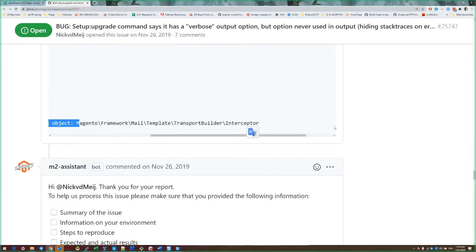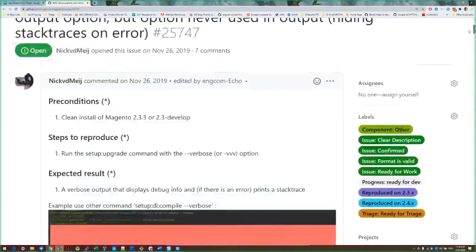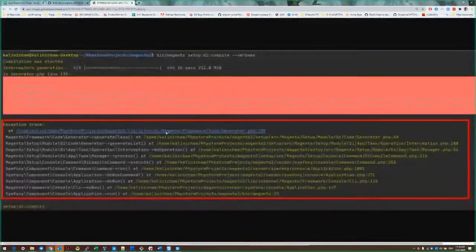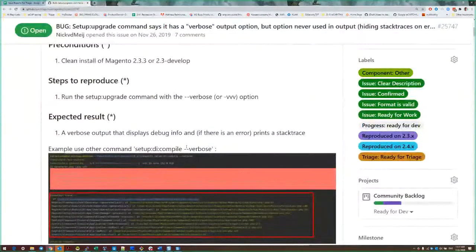It says nothing, to be honest, to the person who works on it. The expected result is that it works as it should and displays a detailed trace of what is going wrong, which general exception we can find in the system log or exception log. So this issue is only about fixing this verbose argument.